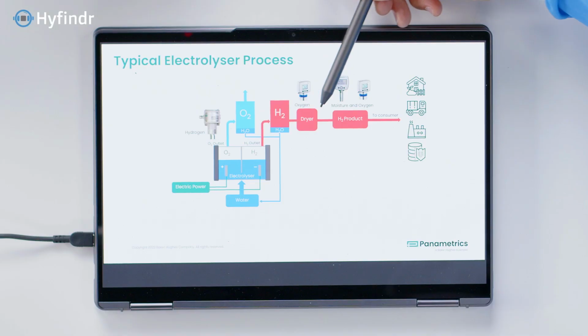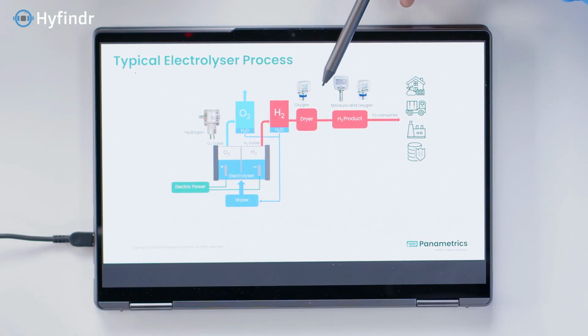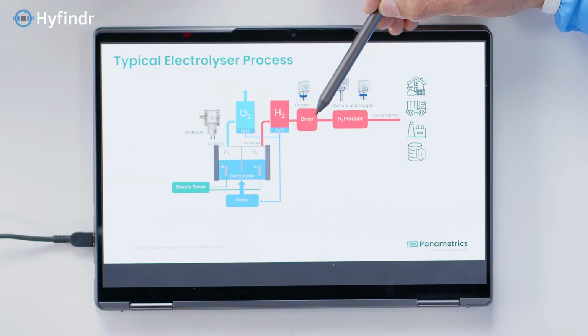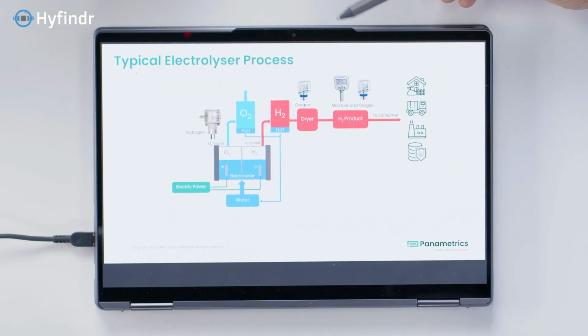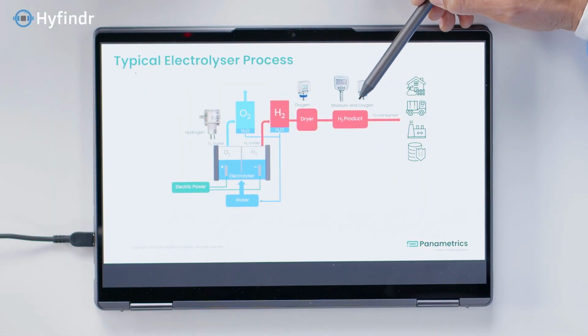And then you go further down the line here? And further down the line, we have some purification steps. You can see the dryer is there. We have the oxygen. The oxygen will give you an indication of how I should set the specifications on the dryer. So you're measuring oxygen in the hydrogen output here? Before the dryer and after the dryer. So before the dryer, you have so much oxygen, you need to set up your dryer on this level to achieve that final product based on the specifications. The produced hydrogen can have different grades. Those grades are defined by the dedicated ISO standard.